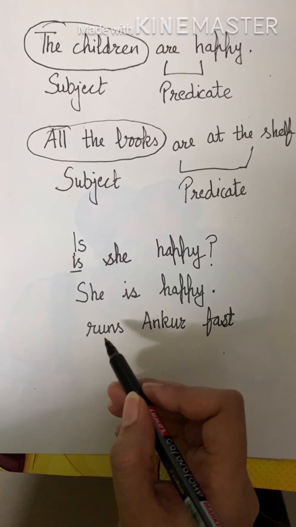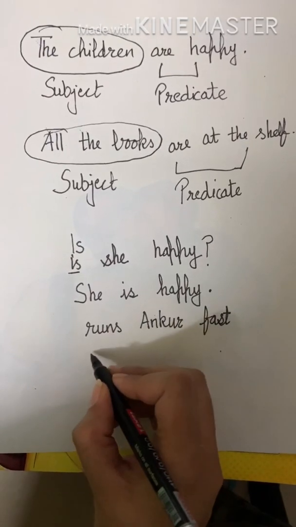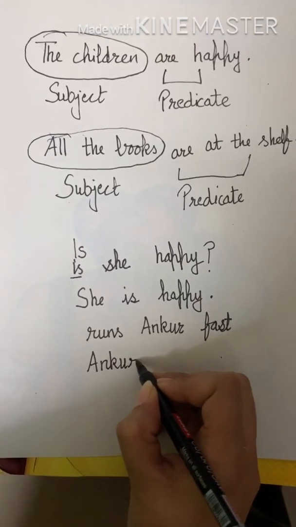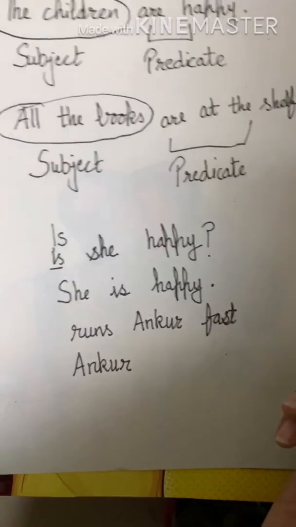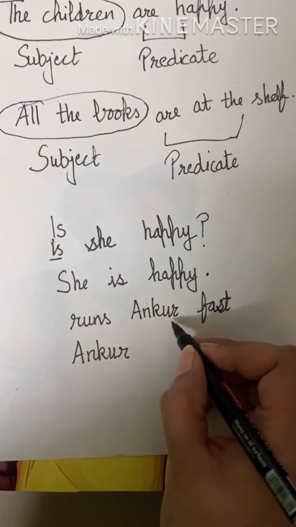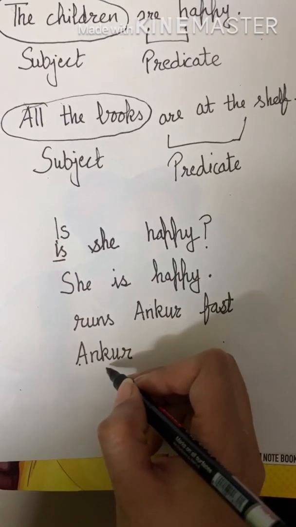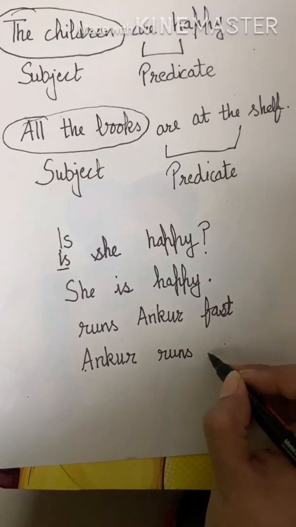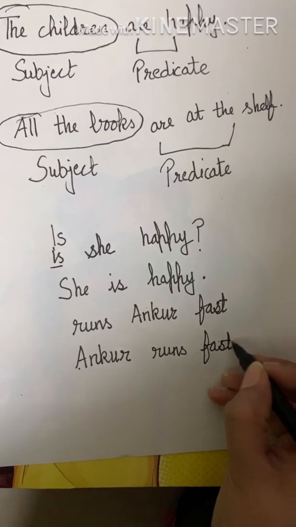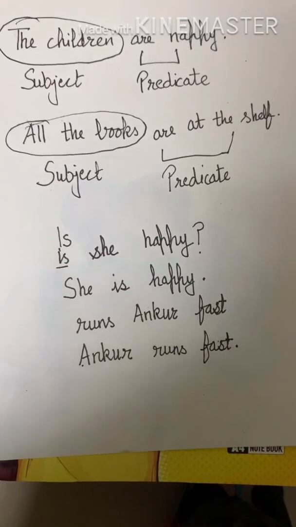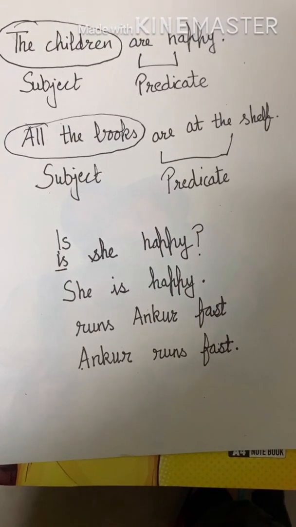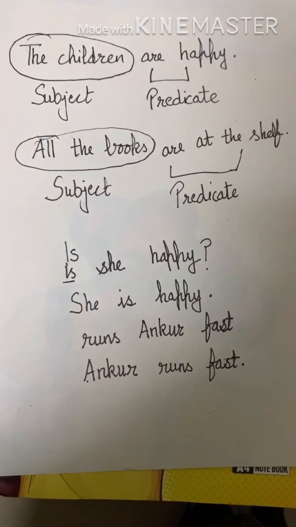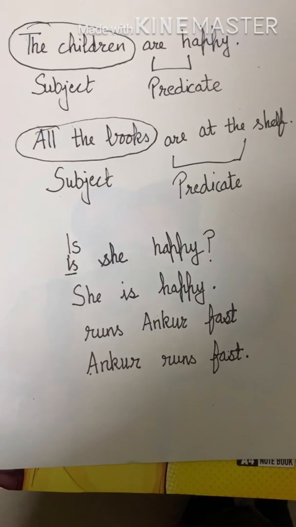Suppose I write like this, runs Ankur fast. So we are going to transform them, rearrange the words to make a meaningful sentence. I will write the first name with a capital at the first position. Ankur runs fast. Then full stop, as it is making a complete sense to us. So we have arranged the words in a proper order to make it a meaningful sentence.